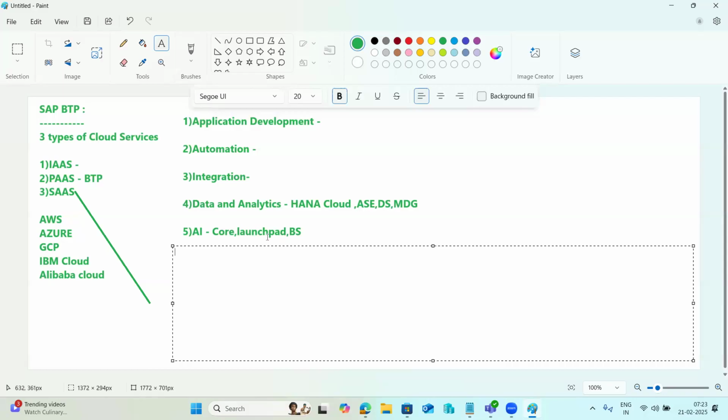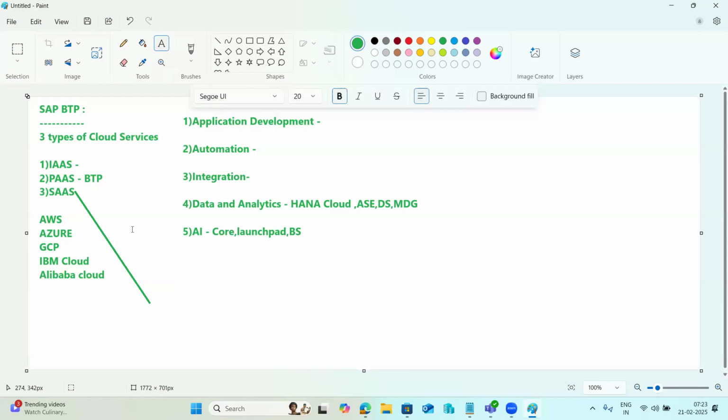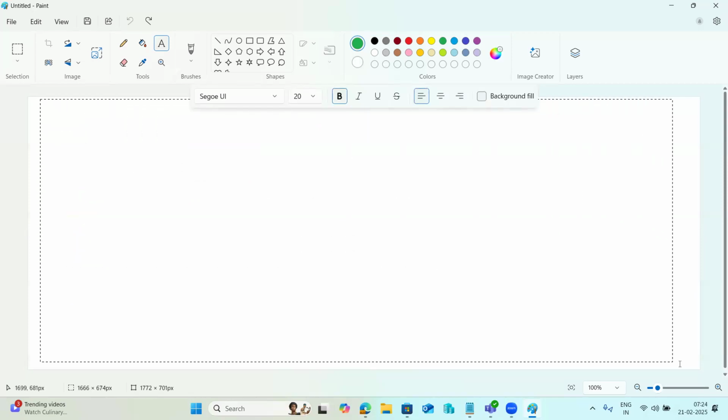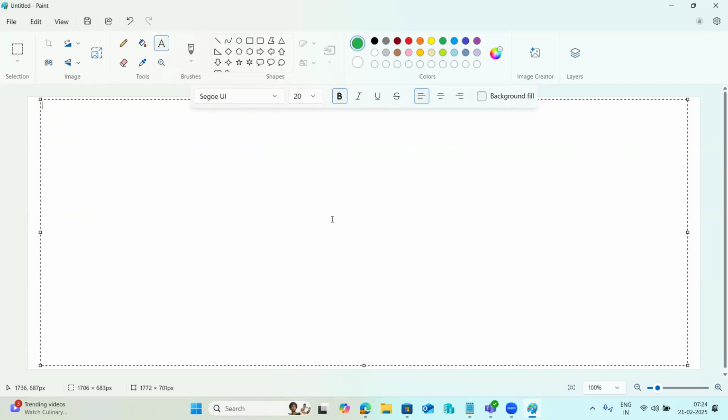So coming to the question: sir, how can we use these services for my business? I want to use it. How can I get it here? To get this, you need to get the BTP cockpit. First of all, you need to understand the BTP cockpit service. So what is meant by BTP cockpit?